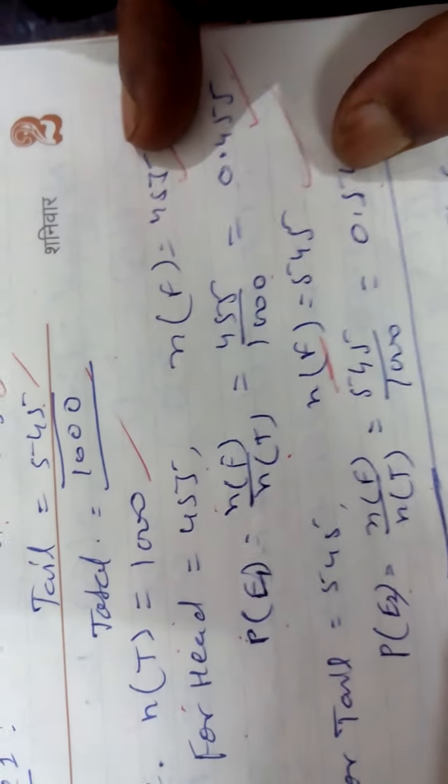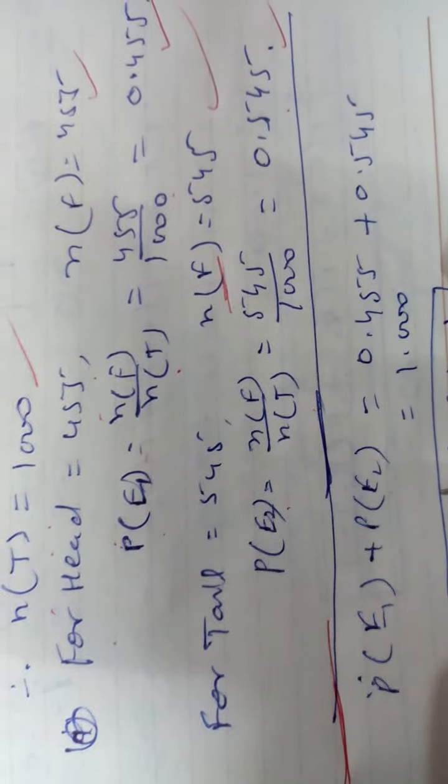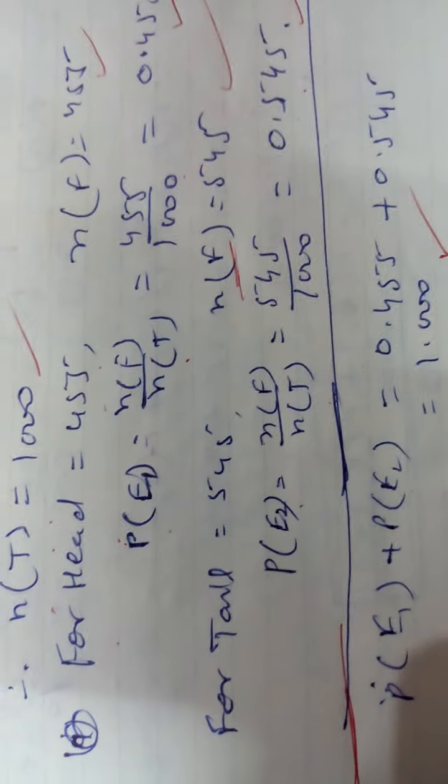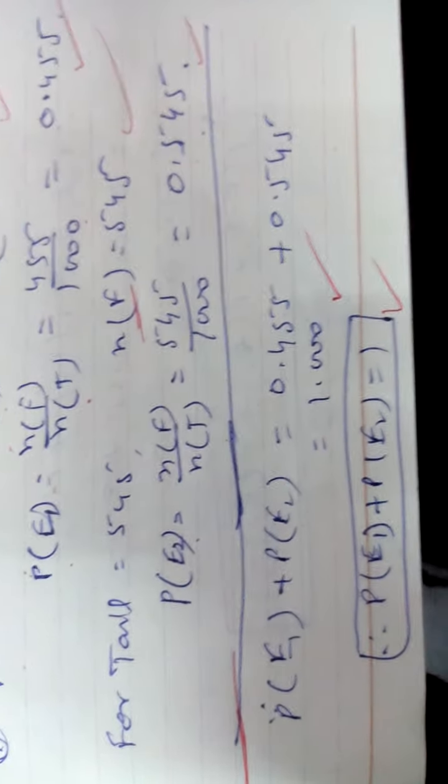The question is over here, but you see the result of the two probabilities. P(E1) plus P(E2) will be what? When you add both, you are getting 1. It means the sum of the probabilities of all the elementary events in a sample space is always 1. P(E1), P(E2), P(E3), P(E4), all.